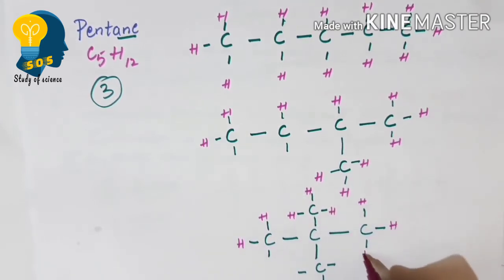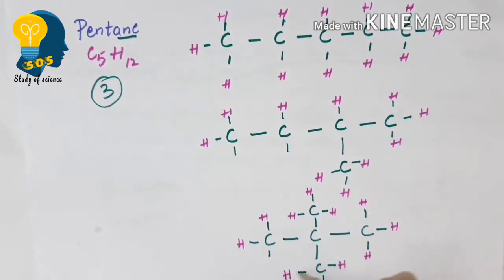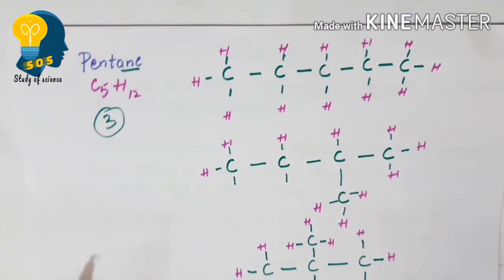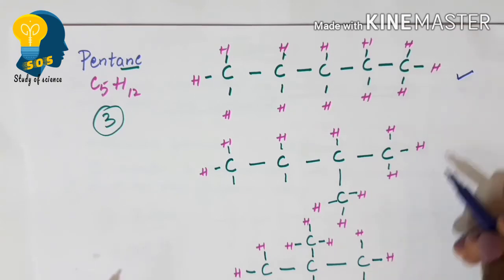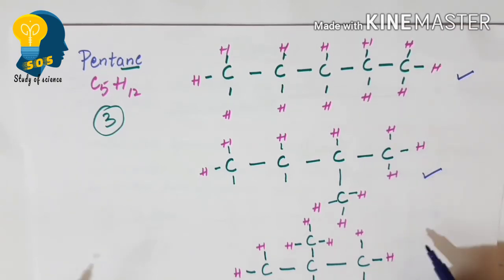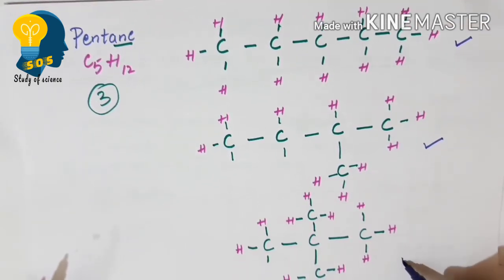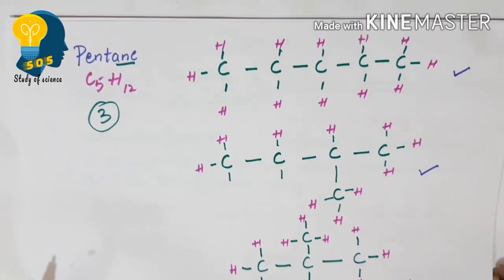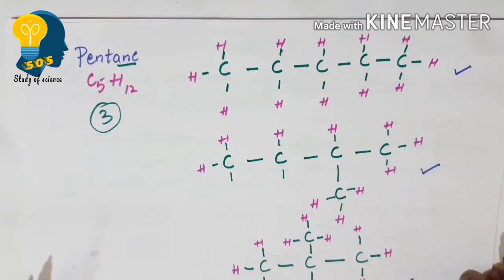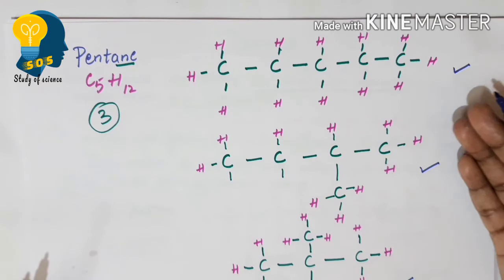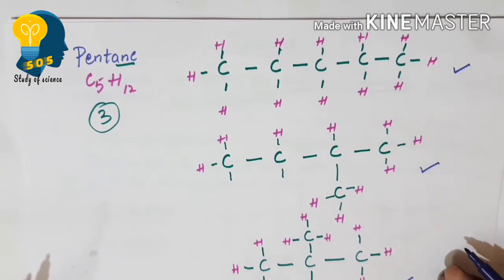As I told you earlier, when I talk about isomers, isomers are the organic compounds which have the same molecular formula. In the first case it is C5H12, in the second case it is C5H12, and in the third case also it is C5H12. All three have the same molecular formula, but they are represented by different structures. Hence we call them isomers.